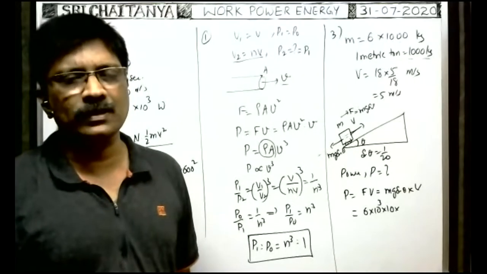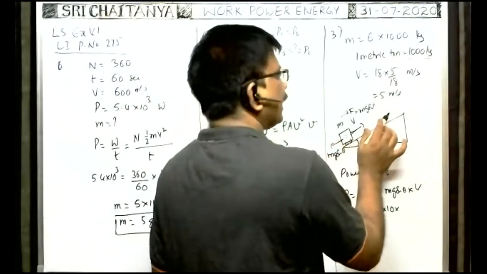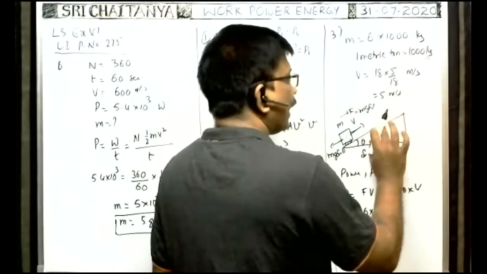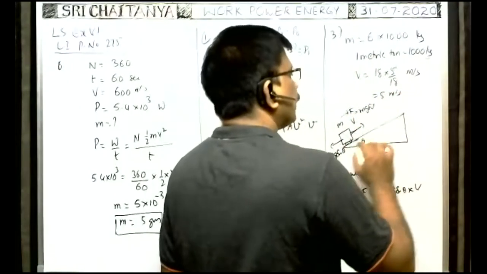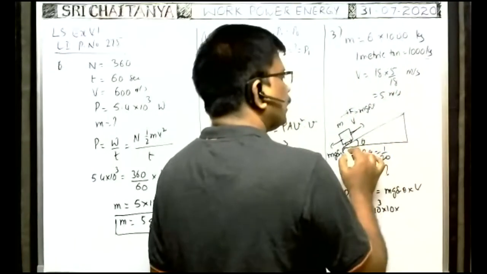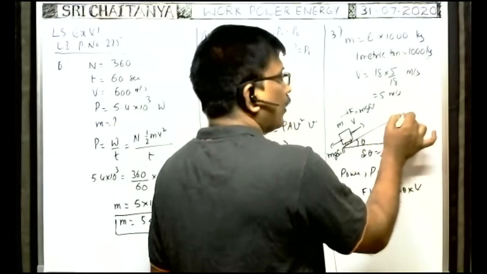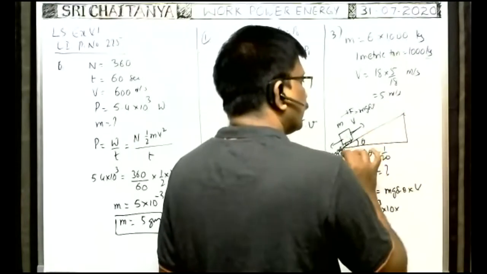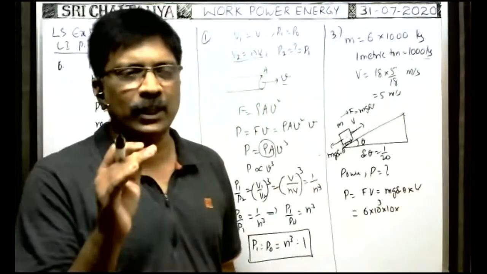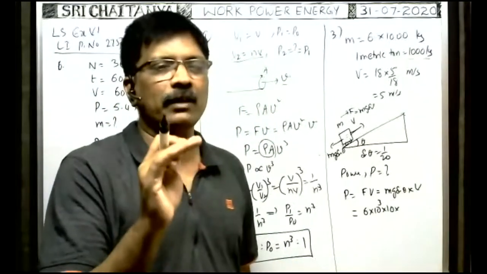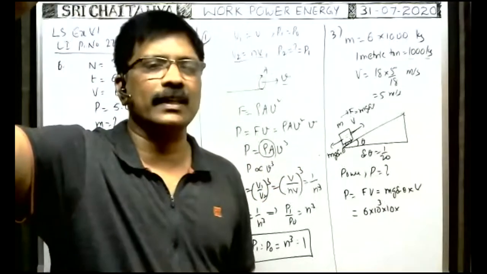1 in 20 means in order to travel 1 meter height upwards, the vehicle has to travel 20 meter distance along the inclined plane. That is the meaning of 1 in 20. 1 in 20 means in order to travel 1 meter height on the inclined plane, the vehicle has to travel 20 meter distance along the inclined plane.